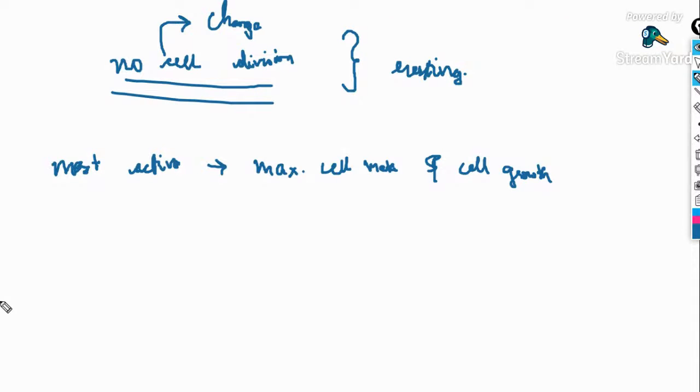That's about interphase, and interphase has three subphases: the G1 phase, the S phase, and the G2 phase. We will learn in detail about all those things now. So till then, please wait.